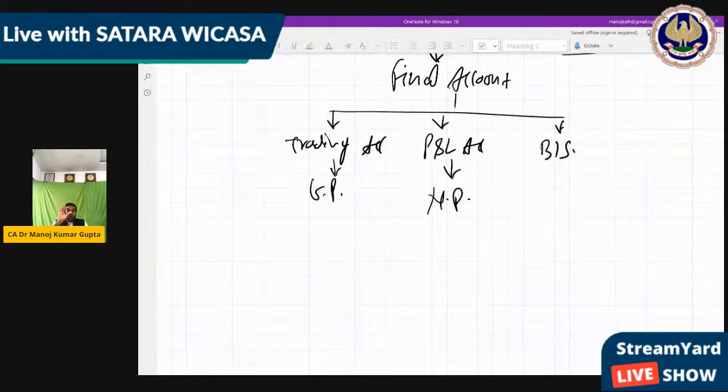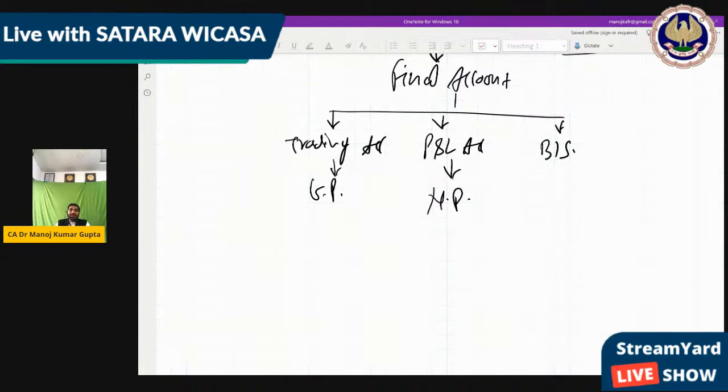All of this you had already learned in the 11th only. But I am just going to explain it in the systematic way which you have to use in CA Foundation, CA Inter as well as CA Final. Okay, perfect. So let's go ahead.